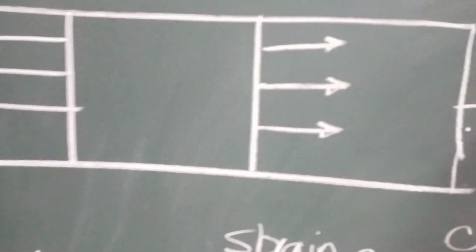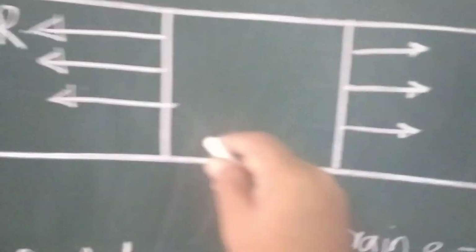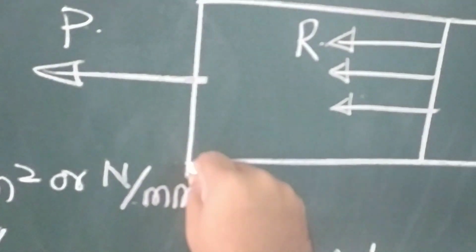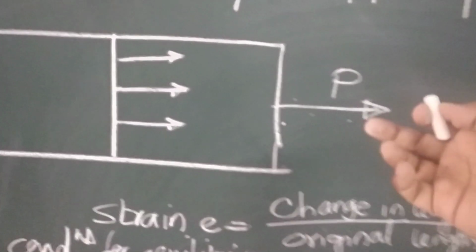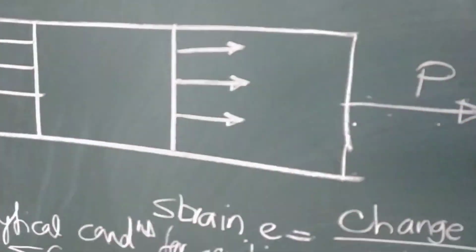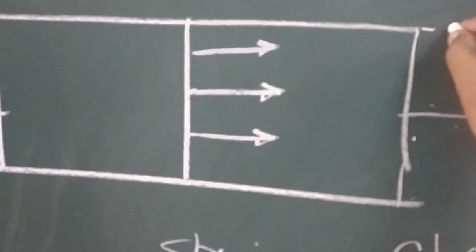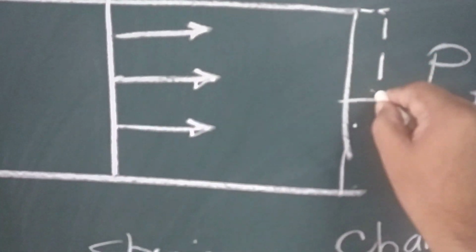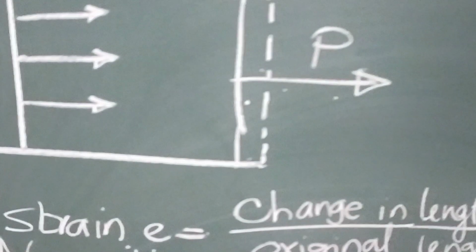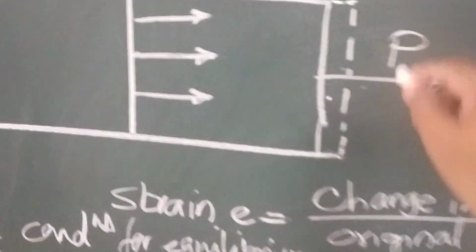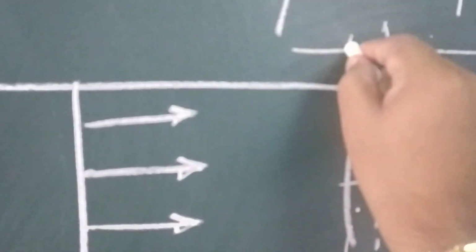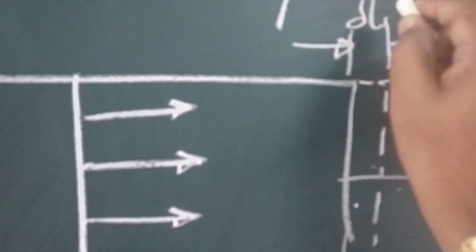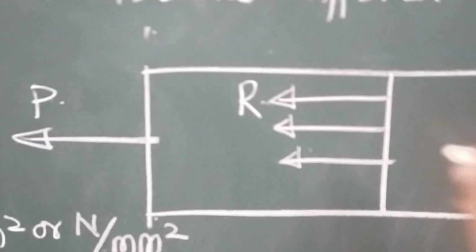If this is a fixed point or fixed object and I am applying force P from this direction, then there might be some change in length of this object, and this may be delta L upon original length.